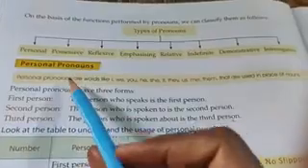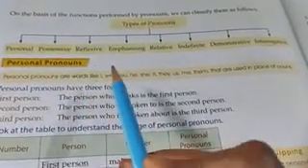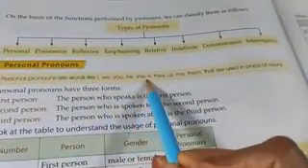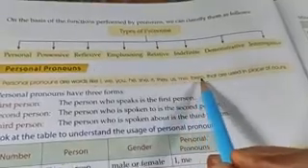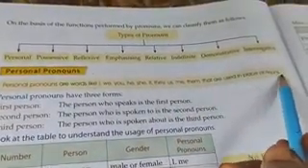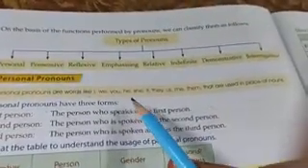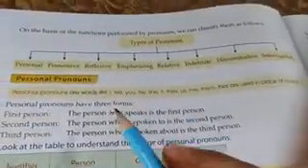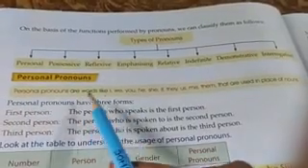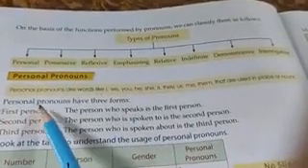What are personal pronouns? Personal pronouns are words like I, we, you, he, she, it, they, us, me, them that are used in the place of a noun. They are used in the place of a noun. Now see, personal pronouns have three forms.